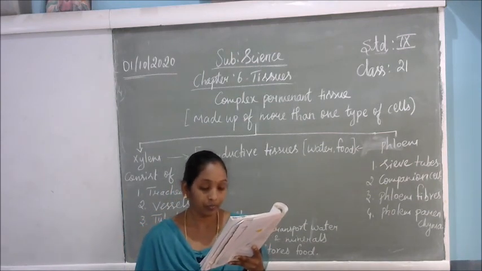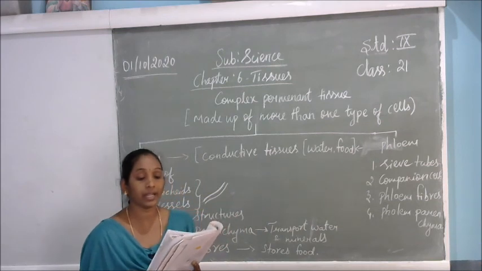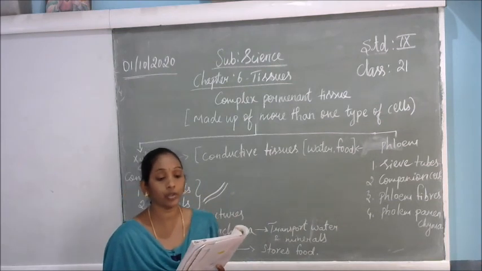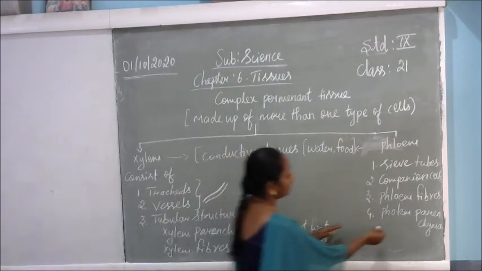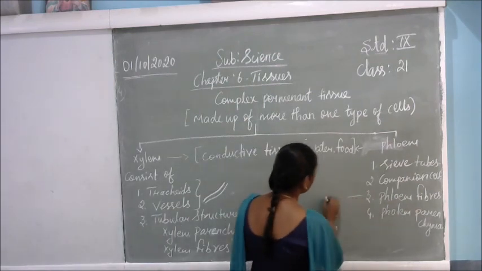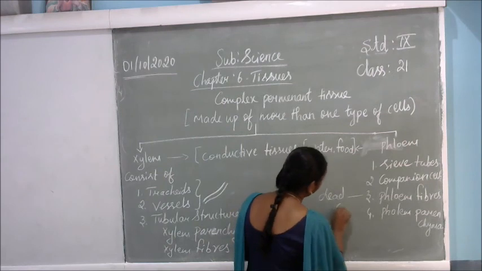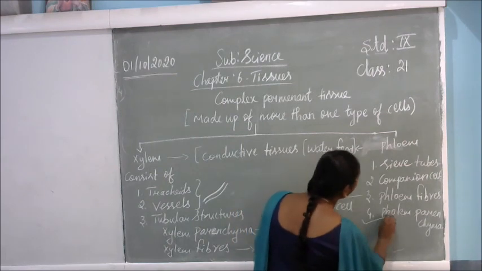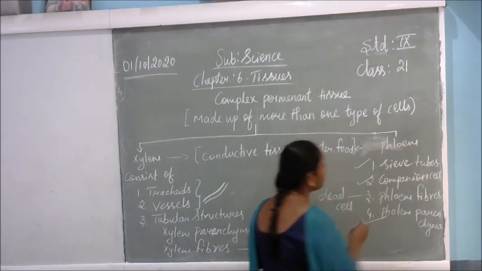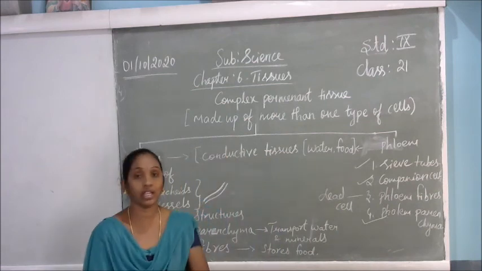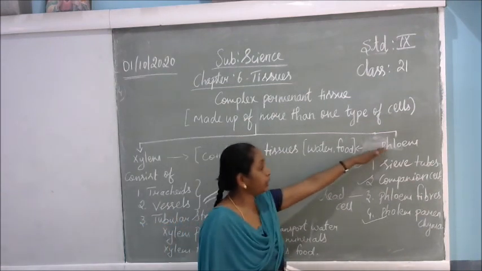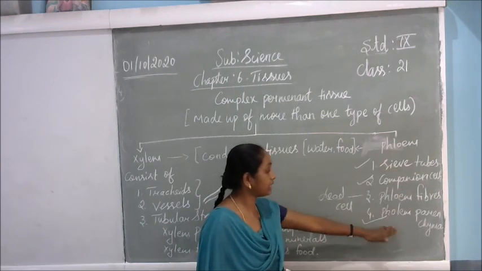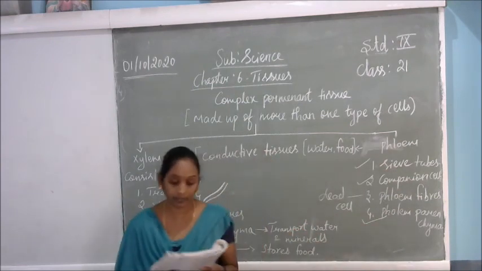Phloem transports food from leaves to other parts of the plant. Except for the phloem fibers, phloem cells are living cells. So except phloem fibers, which are dead cells, the rest, phloem parenchyma, companion cells and the sieve tubes, are living cells. Just like the parenchyma is living cells, even in the phloem, the sieve tubes, the companion cells and the phloem parenchyma are living cells.